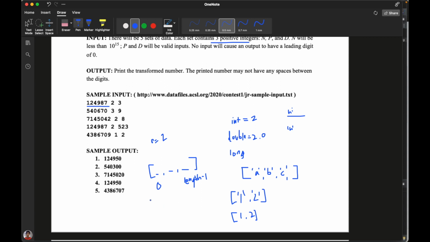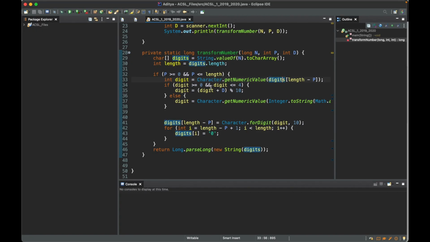That means you would go from the left side to the right side. So you'd be looking at this digit. And since this is 3, it's going to be the same value. But let me actually change this for a second. Let's say you add 4 values into this, right? And then let's say p equals 2, and then it's just digits of p instead of length minus p. So instead of this, it'll just be p.